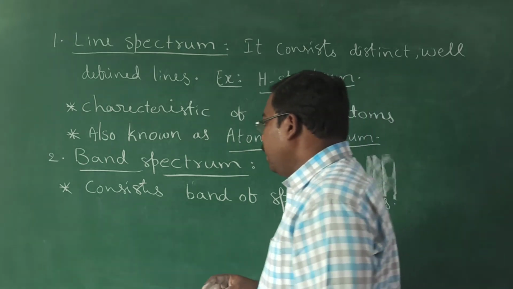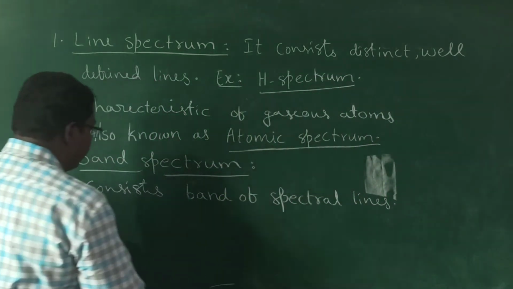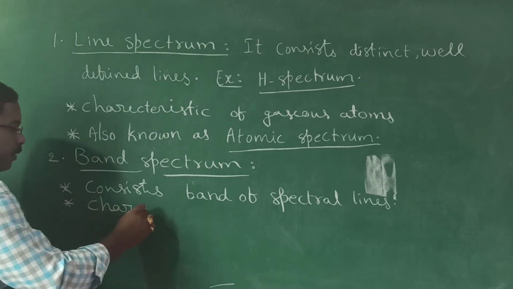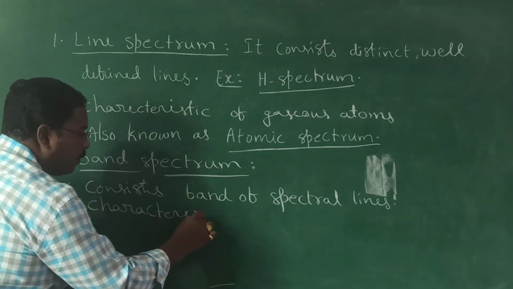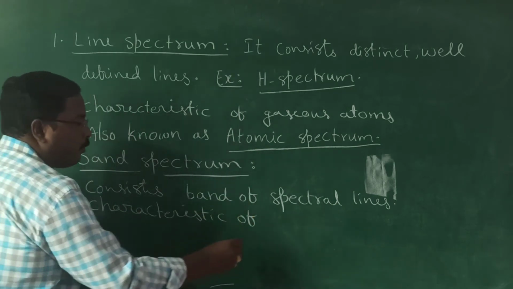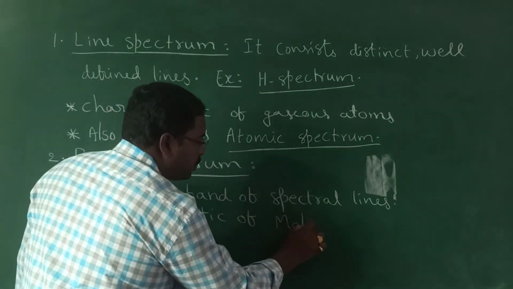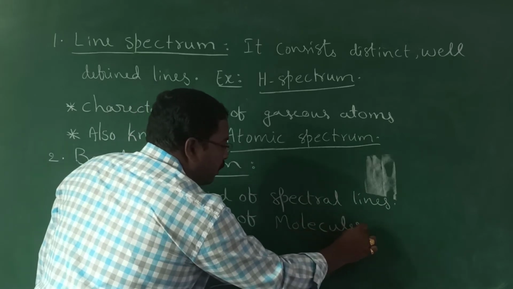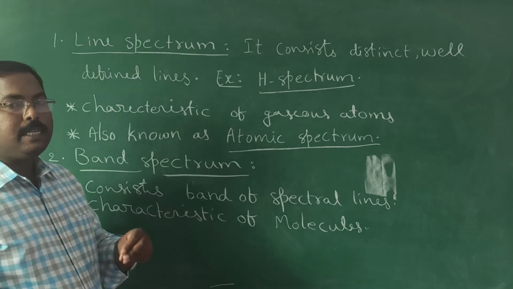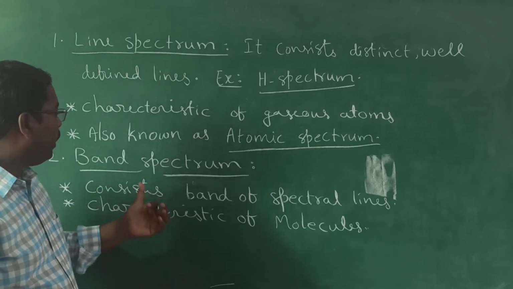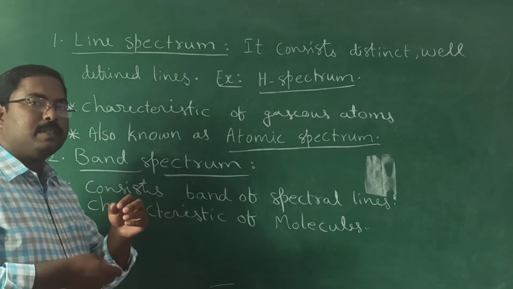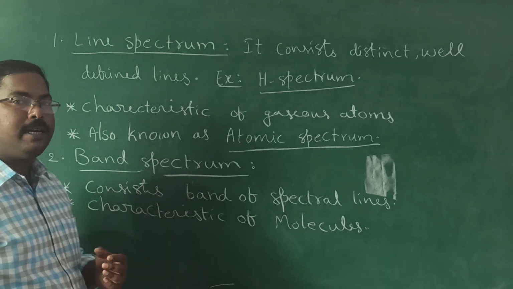Now, the band spectrum is characteristic of molecules. If you draw the spectrum for emitted radiation from molecules, we will get a band, because a molecule contains atoms, and each atom contains a different number of electrons.